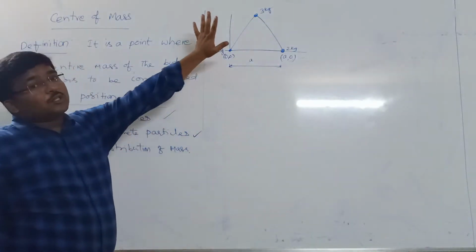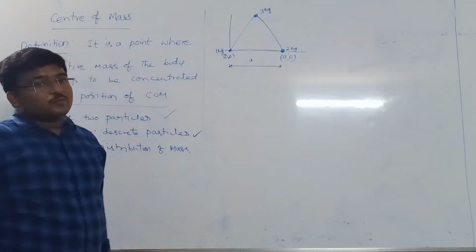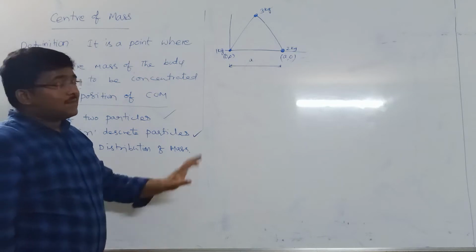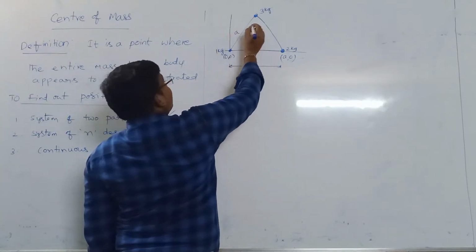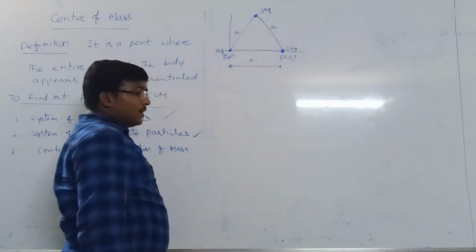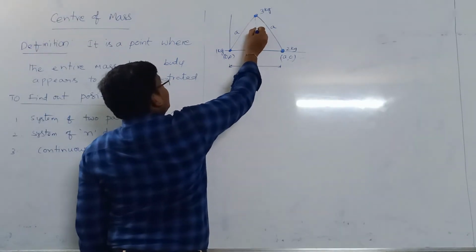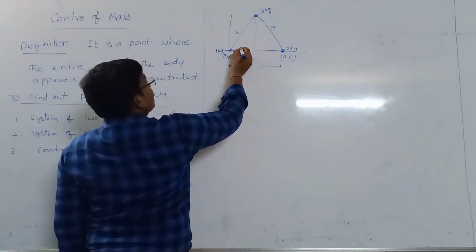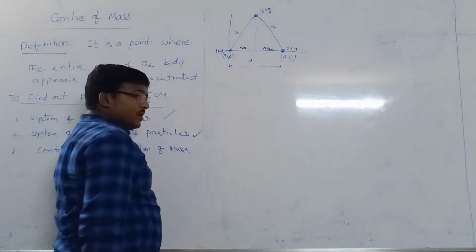If we find the third one's coordinates, then it is easy to find the center of mass coordinates. Now as it is an equilateral triangle, all sides are equal, length a. And I can say this is an altitude which divides the side a into a by 2.